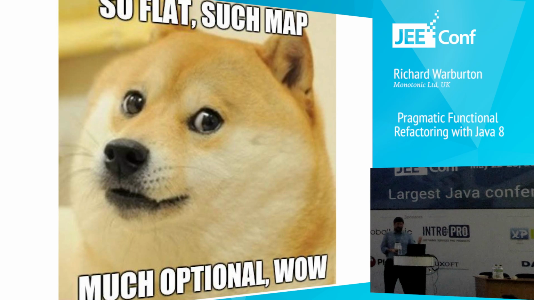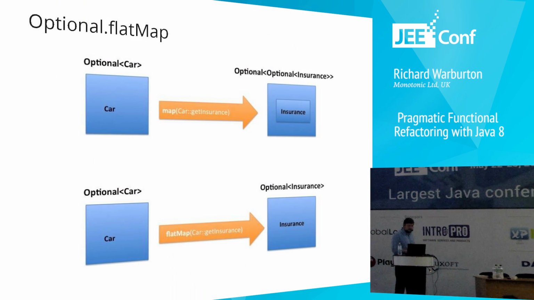Fantastic. We've got a shout from the audience, but I've also got a Shiba Inu dog which is telling us the answer as well, so that's fine. So flat, such map, much optional, wow. So, whilst our map function worked on the value and returned a new value, our flat map function worked on the value and returned a new optional, and then just returns that optional itself.